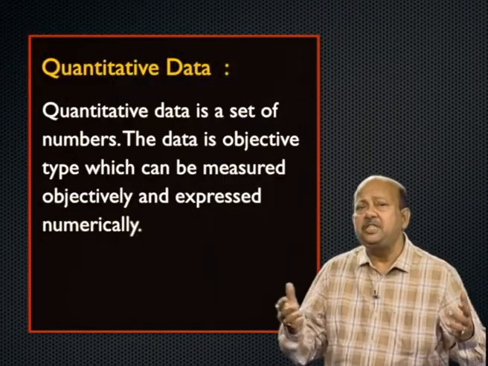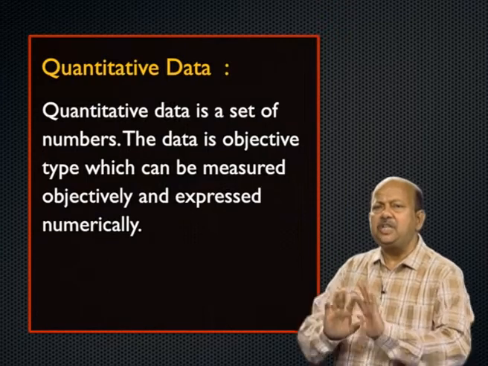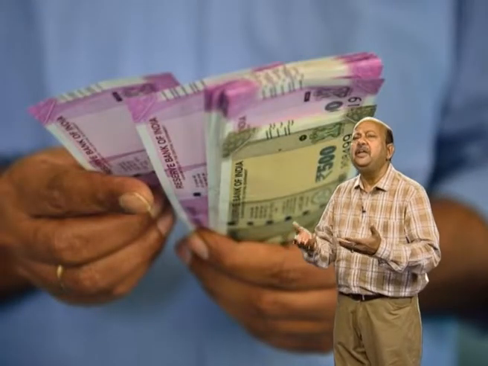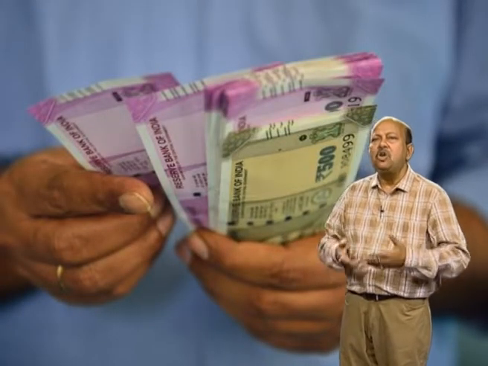Now, what is quantitative data? Quantitative data means a set of numbers, objective type of data that can be measured objectively and expressed numerically. That is quantitative data. So, for example, salary of employees is quantitative data, it is structured. Next, the age is also quantitative data.